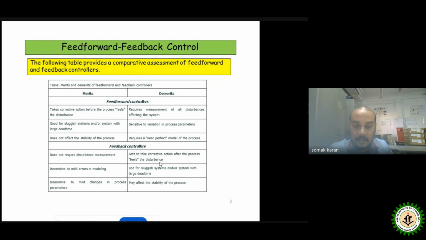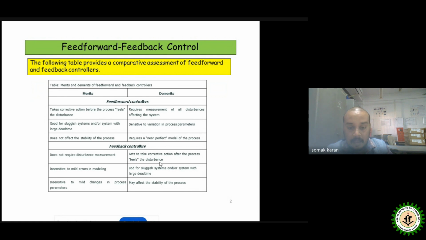So it can be called a demerit for the case of feedback control: insensitive to mild errors in modeling. So it is a merit, because there is no requirement for feedback control to go through the modeling or the transfer function of that process, because whatever the sensor or the transmitter is taking are the output parameters, so obviously there will be no requirement for modeling. So it will be a very good benefit, or merit, we can say, for feedback.